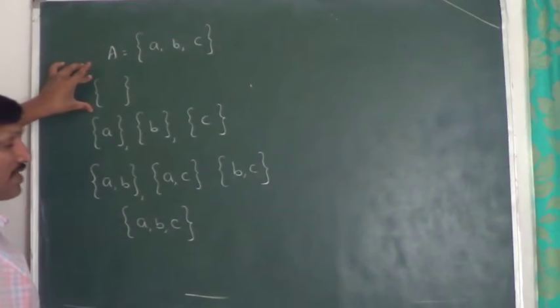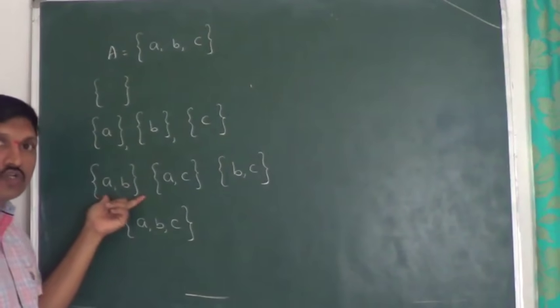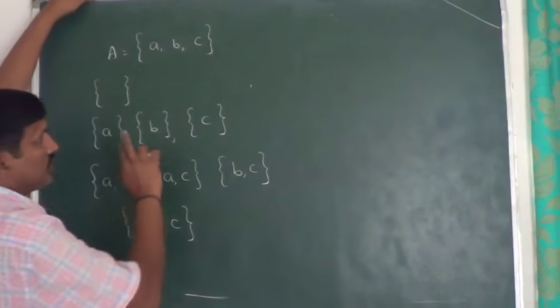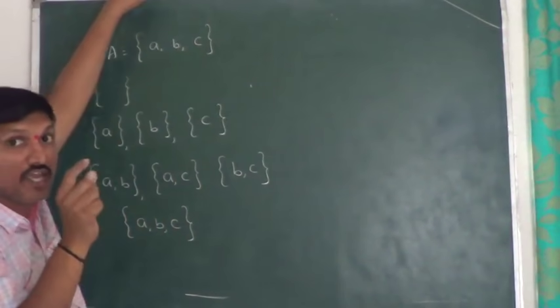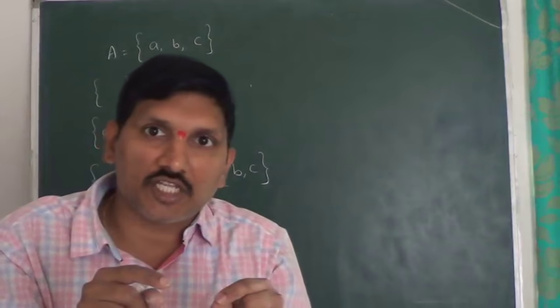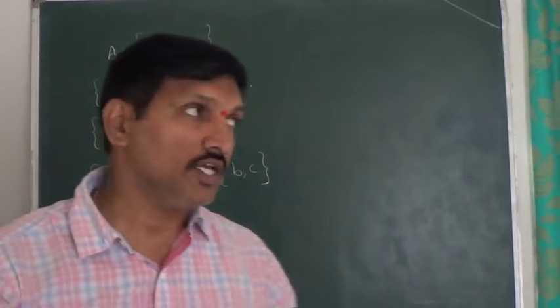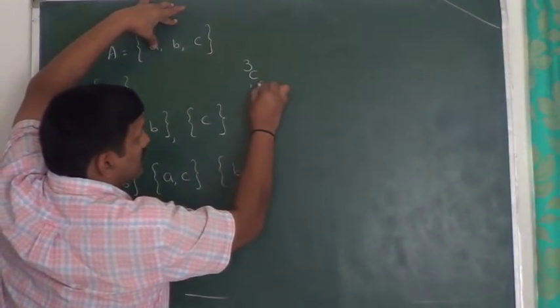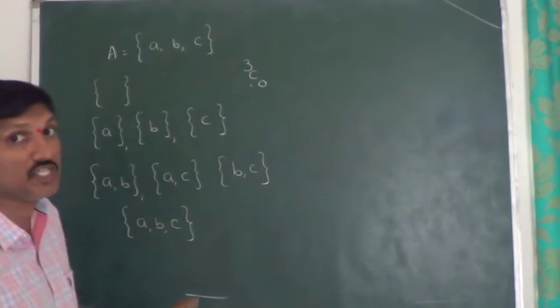Here no element is present. Here only one element is present. Here 2 elements are present. Here 3 elements are present. Right? So now you can observe here. From these 3 elements, nothing I selected. I am saying selection. Selection is nothing but combination. Selection means combination. That's why from 3 elements, nothing selected, that's what I wrote, 3C0.